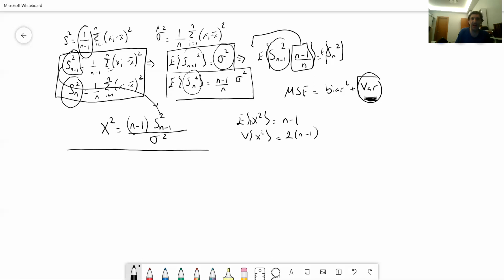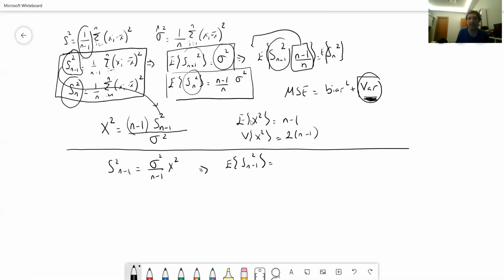So now let's derive the variance of both of these estimators. If we leave S squared n minus 1 on one side, it's equal to the population variance divided by n minus 1, times X squared. Just to see that we are on the right track, if you take the expected value of both sides, this is a constant value, so it stays outside, and the expected value of X squared is n minus 1.